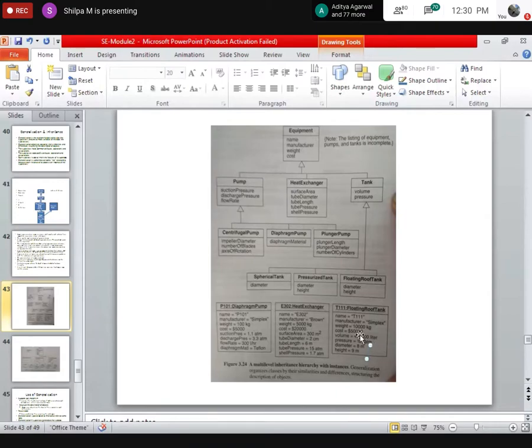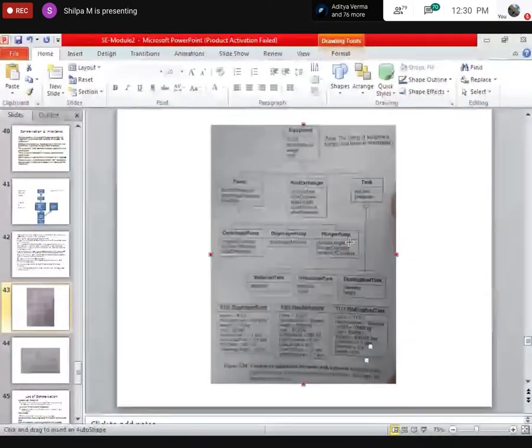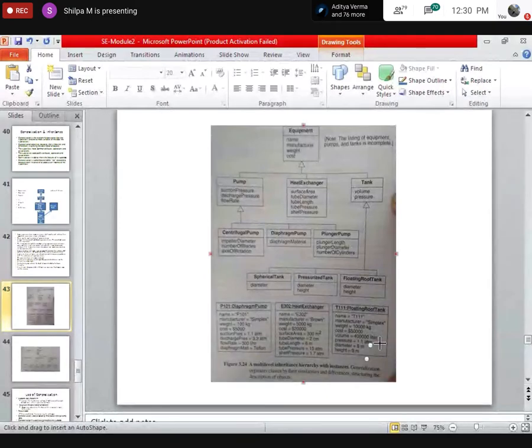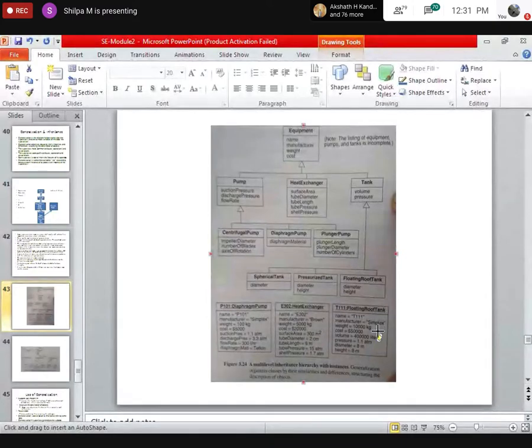Volume and pressure, 2 properties, it got from its parent tank, and the other 4 properties, name, manufacturer, weight, and cost, it got from its ancestor, equipment.